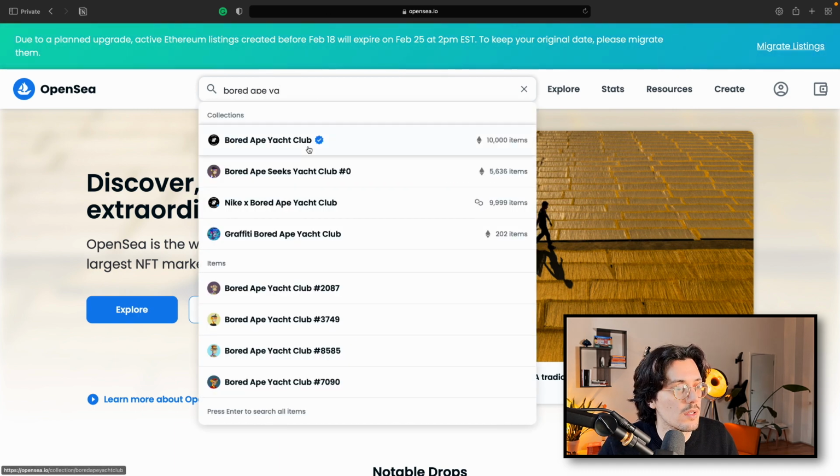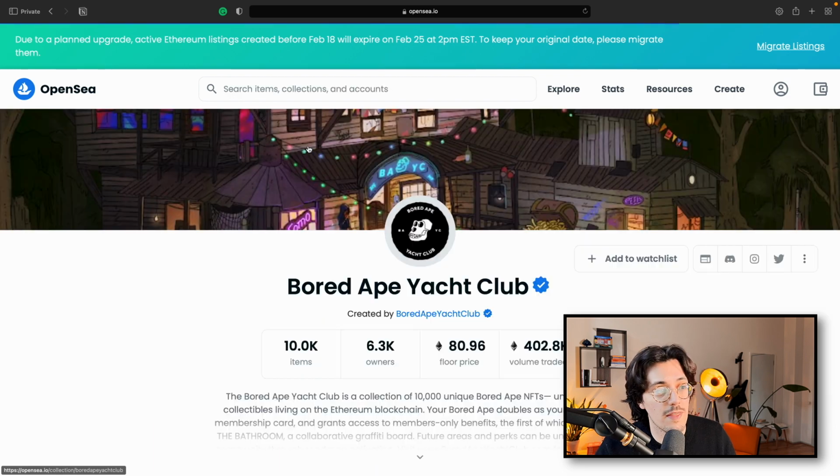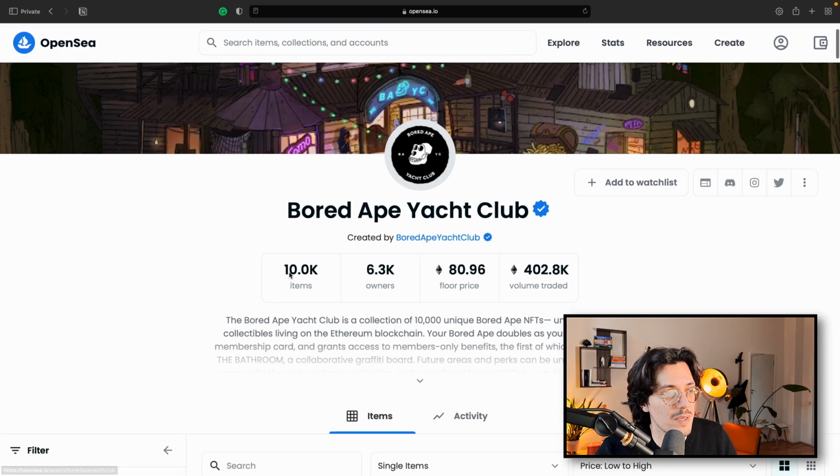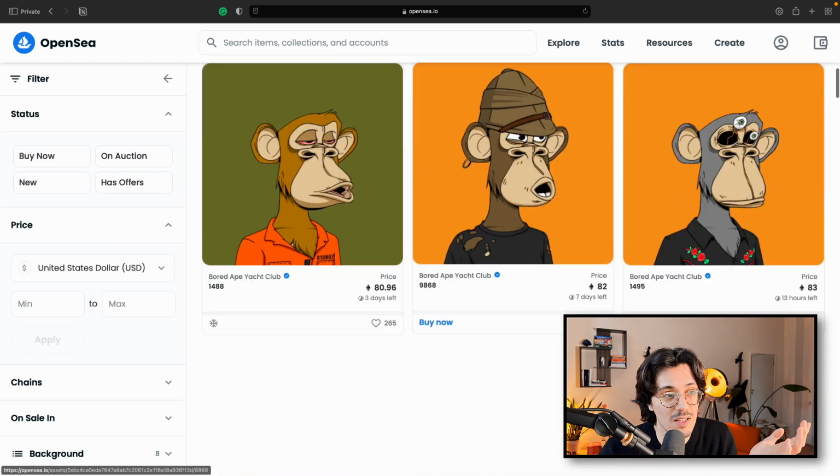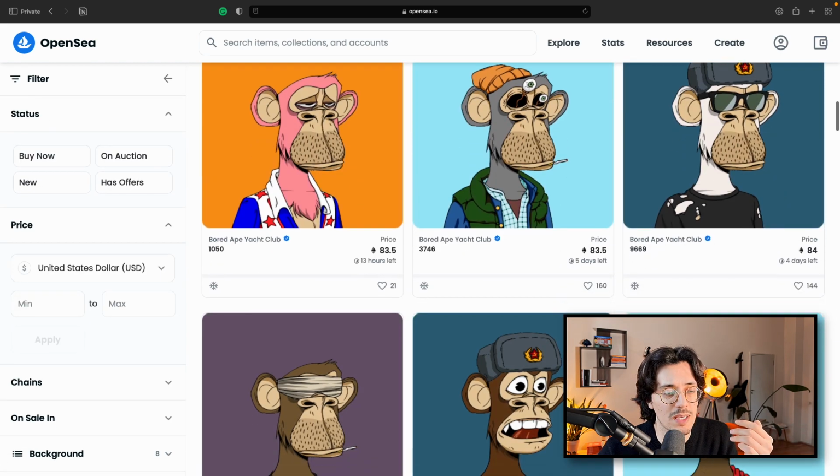Here we go. This is a collection of 10,000 pieces that in total collected more than $1 billion. This is crazy. And these apes, they look like this. Now, let's click on one monkey.